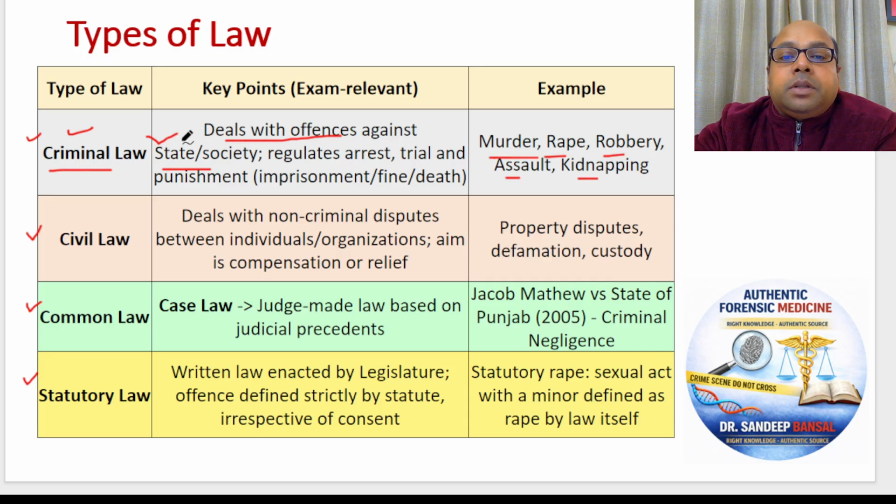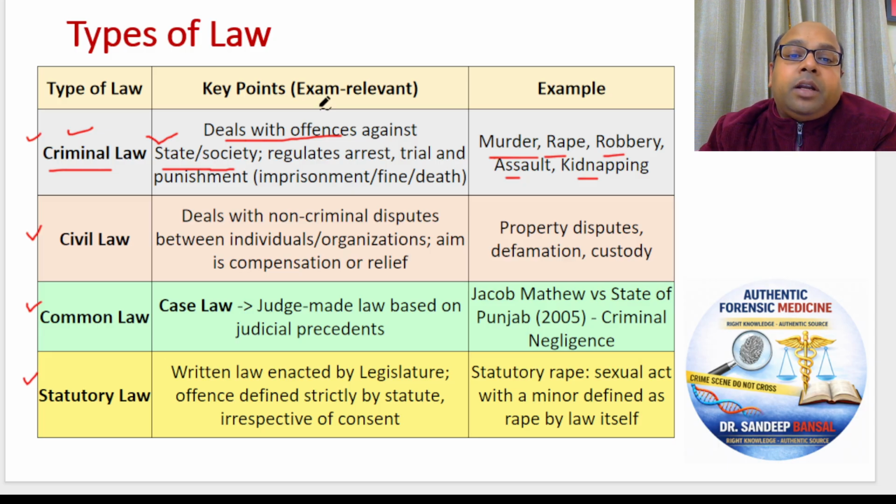Whenever a crime happens, it's the duty of the state, I mean the government, to stop the crime and to get the guilty punished. So whenever a crime happens, students, it's the government which is fighting the case. That's why it's called offence against the state, against society. The relatives of the person who has been murdered do not fight that case. It's the government which is fighting the case.